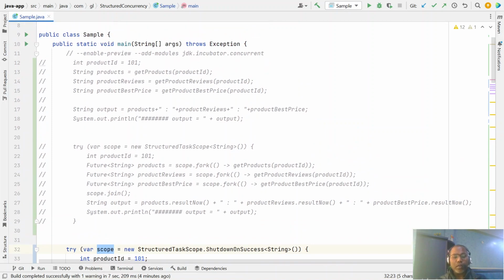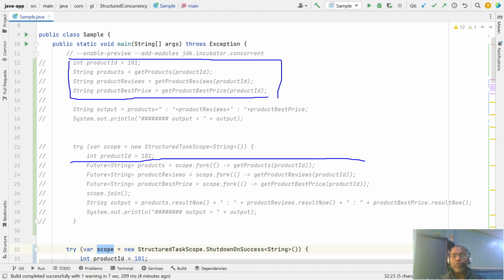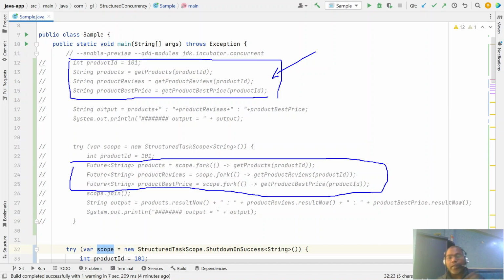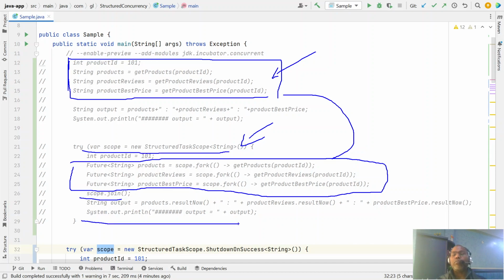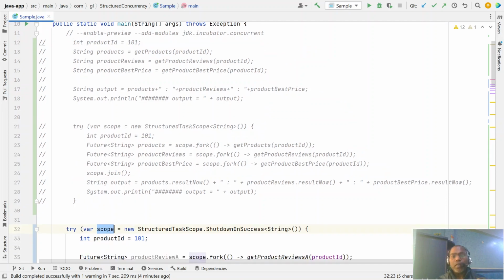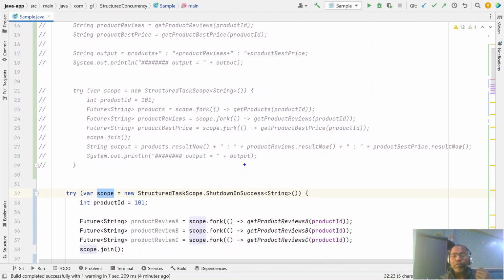Structured concurrency is very simple. Whatever code you previously wrote for sequential programming, the same kind of code you are going to write for multi-threading. The whole life cycle of the thread, creating, managing and shutting down, is all taken care of by your structured concurrency scope object. So whatever the structured concurrency code, just place it inside your scope, and the scope has a join method to get the output.